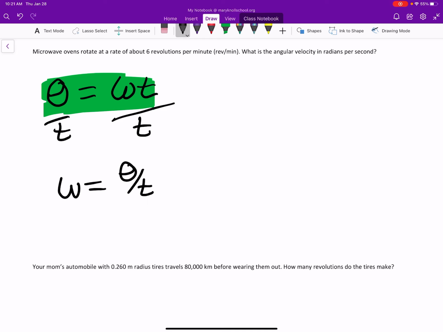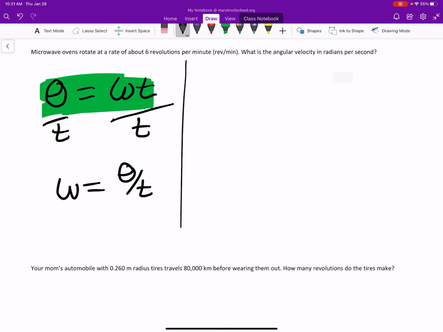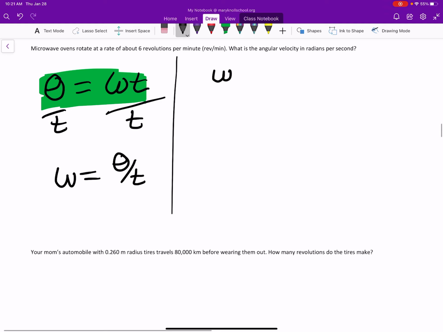Now let's do a preliminary problem here and find, if we did 1 revolution per minute, what would omega be? This is just a preliminary problem, we're not solving the problem right now. Omega is 1 revolution, so theta is going to be 2 pi, that's 1 revolution.